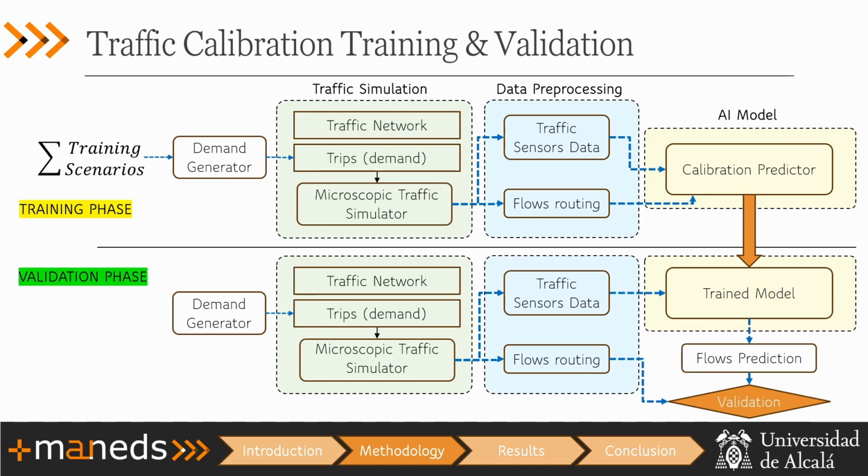As for the validation phase, there are two main differences. The first is that the demand is not known during training, so it's new information it has to predict. And the second is that we validate a model trained only with traffic sensor data, and the flows routing is used for validation. That way we can know if our prediction was accurate or not.